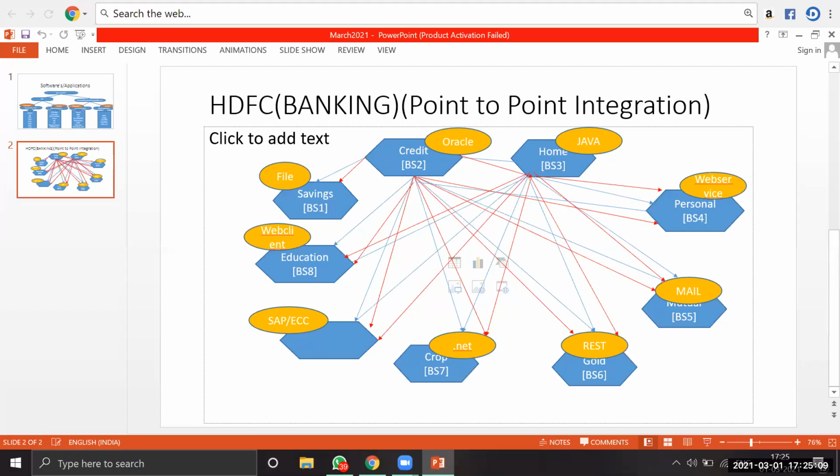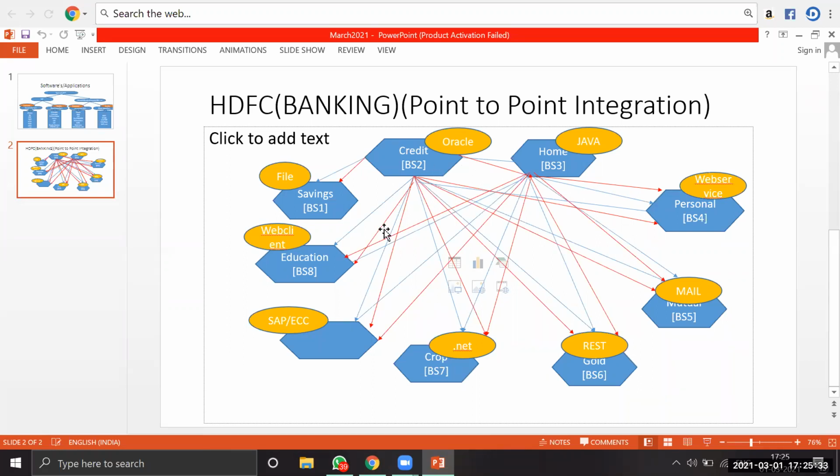Okay, so now see here, to run each and every business system, we are using the corresponding applications. Some are SAP, some are non-SAP applications. Each and every application understands its own standard format. So directly we cannot communicate from one application to another application, or from one system to another system.